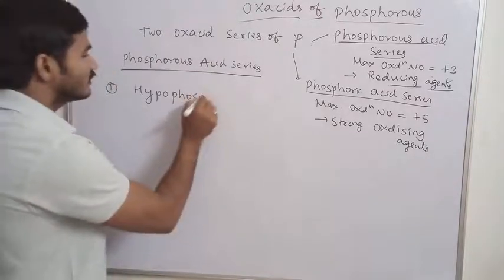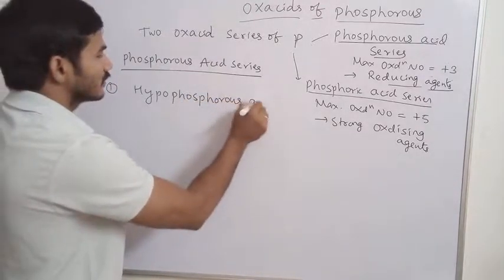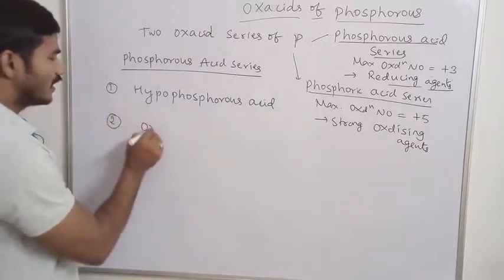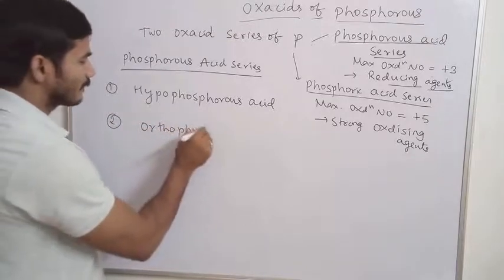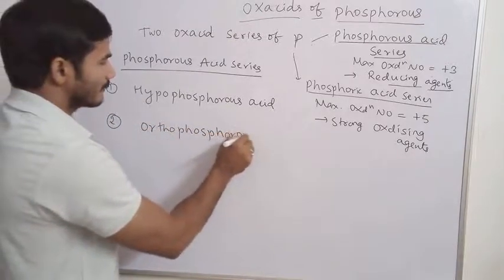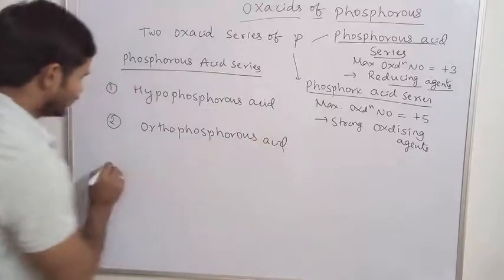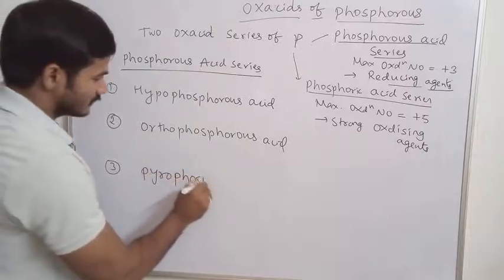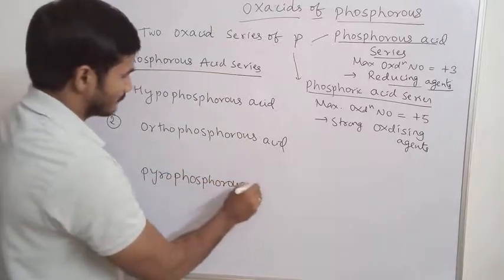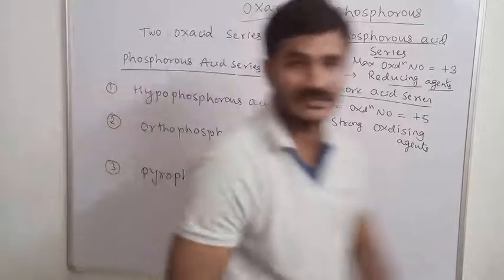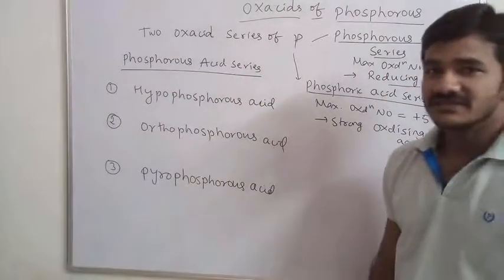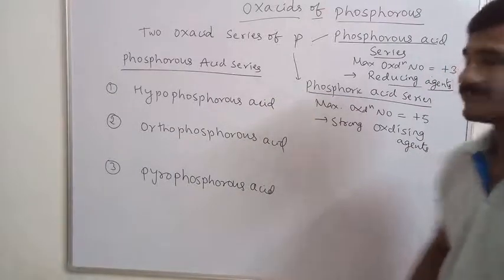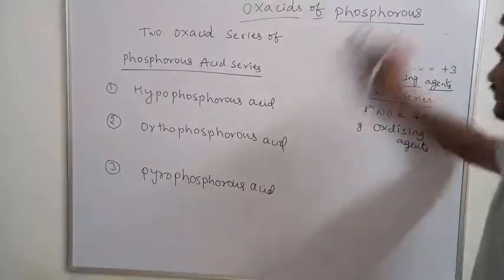The second one is orthophosphorus acid. The third one is pyrophosphorus acid. There are three phosphorus acid series compounds: hypophosphorus, orthophosphorus, and pyrophosphorus. Now let us see the structures of these three.